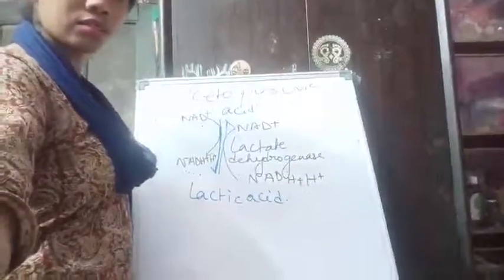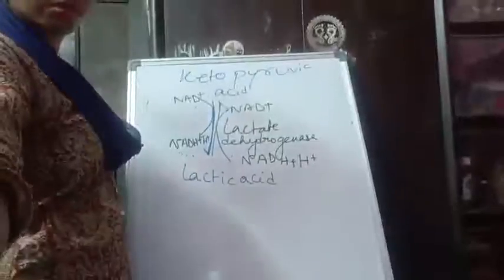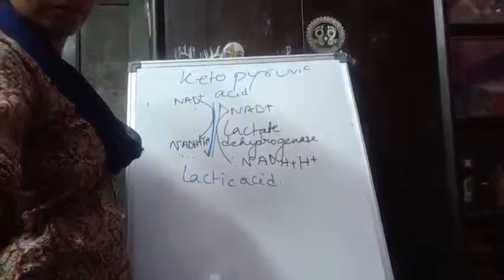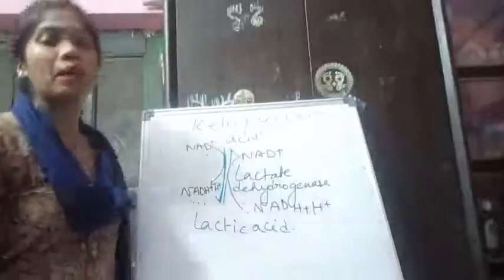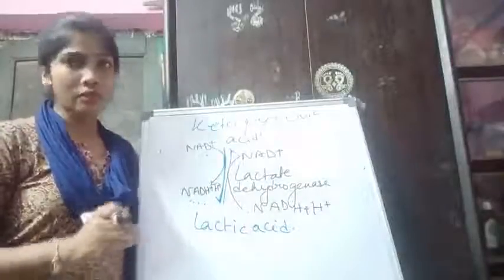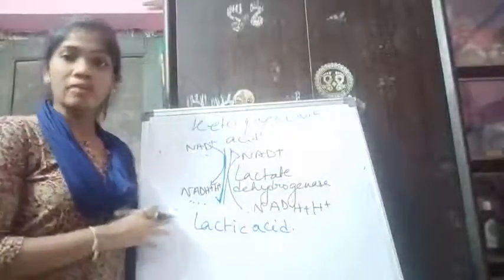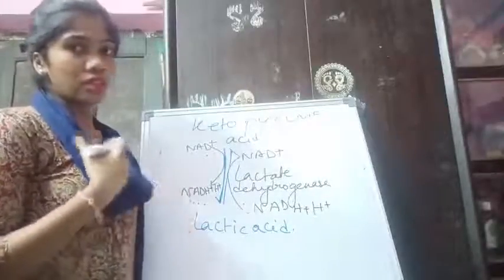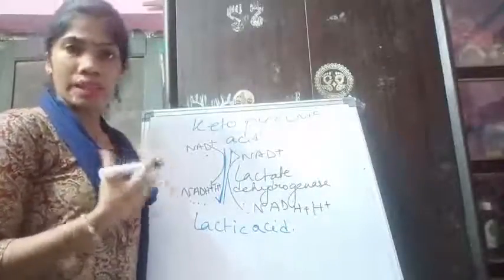Before I conclude, I want you to focus on what I have written on the board. Here we have discussed a significant metabolic pathway for production of energy. It will further lead to the Krebs cycle, and we will read about the Krebs cycle next.